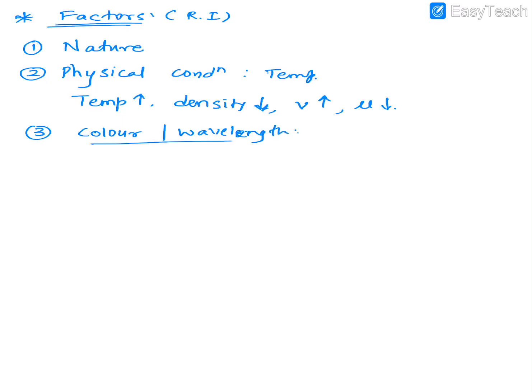We'll first discuss the color, so then wavelength will also become easier for you. Now see, which color is the slowest? Violet color is the slowest. As I told you already, if the color is traveling slower, its refractive index is more. So it will have the maximum refractive index. Violet has less wavelength, so we write minimum wavelength. So refractive index is inversely proportional to the wavelength. The more the wavelength, the less is the refractive index. Okay, now guys, next slide.